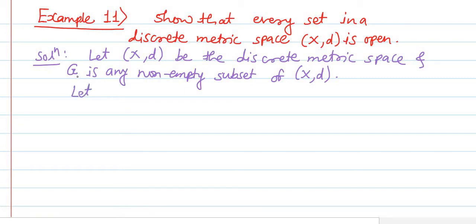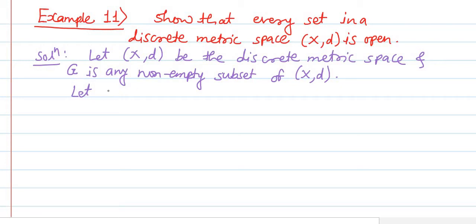To show this, we will show that G is a neighborhood of each of its points, or in other words, that every point of G is the center of some open sphere contained in G. For that purpose we'll consider some arbitrary point from the set G.